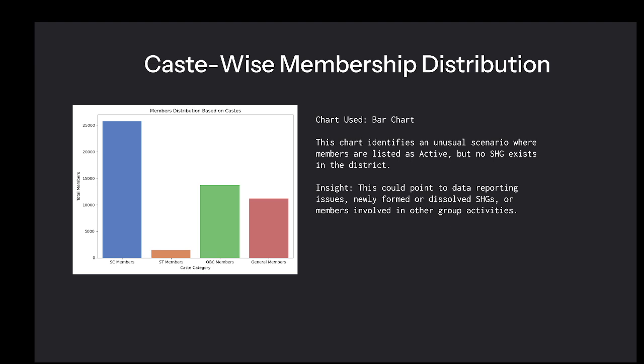The first objective, caste-wise member distribution. Here I initially had 4 columns. The first one was the count of members involved in self-help groups of the particular village. By adding all the entries of that particular column, I've created this chart. This is a bar chart representing 4 different categories. Scheduled caste is the majority contributor in these self-help groups.